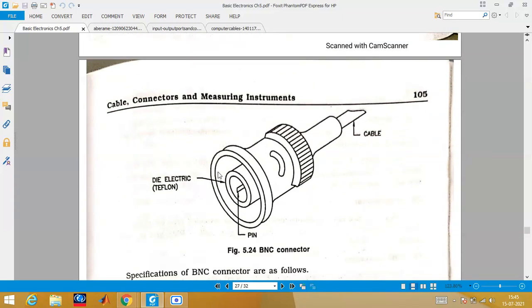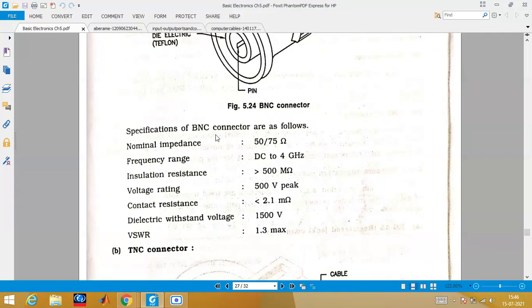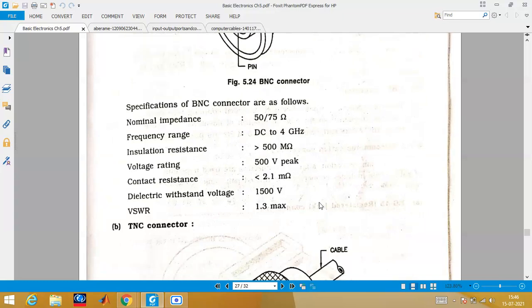It is simple. You can see this pin. This is the pin we have to connect so that the signal can travel from the cable to here. This is just a connector so that it can fit into that particular slot. These are the different specifications you can see.